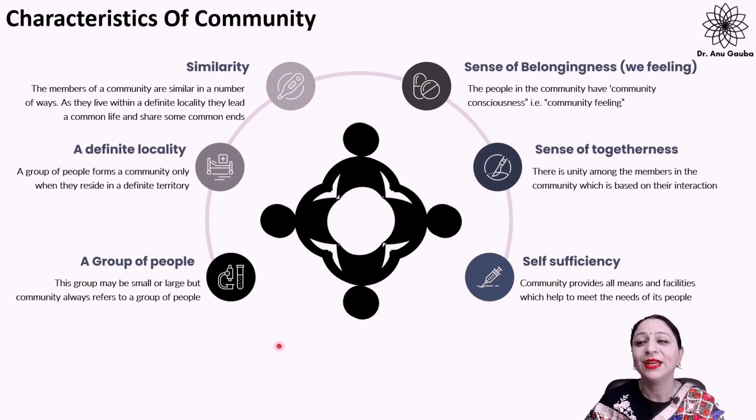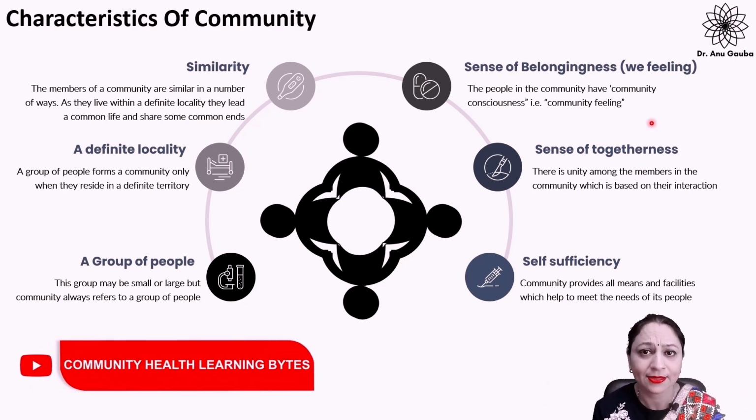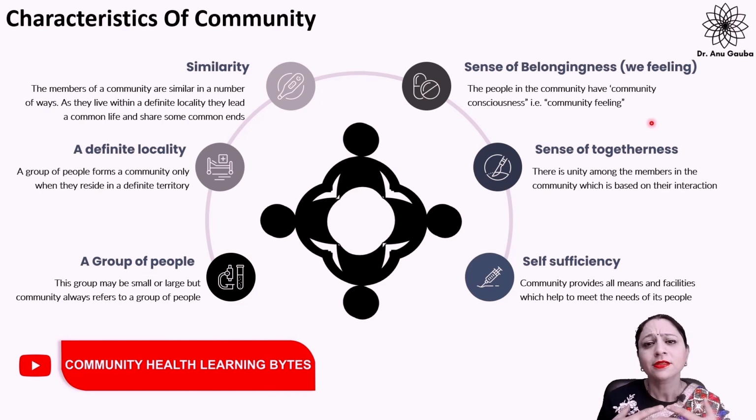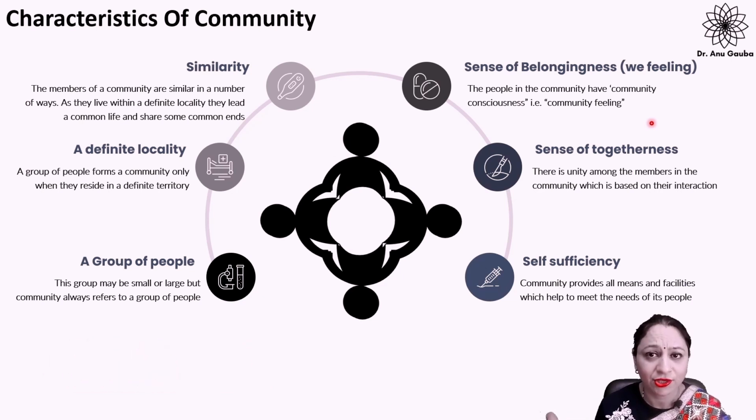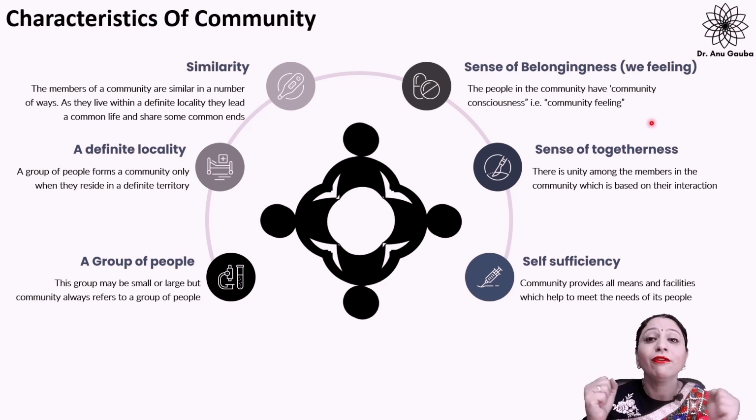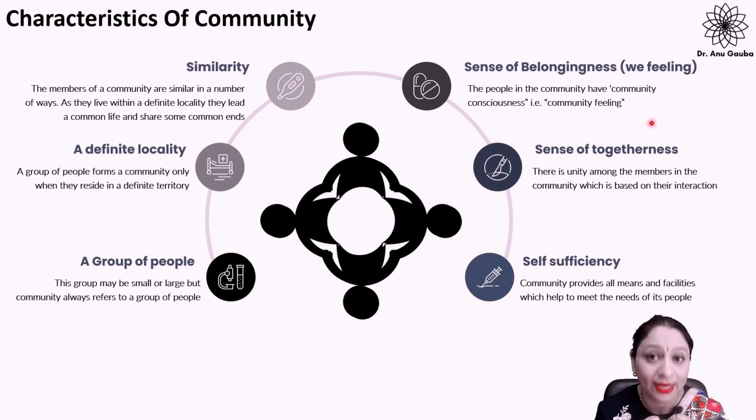Another characteristic of community is a sense of belongingness and a sense of togetherness. When a group of people live in a particular place, they interact with each other. They discuss a lot of things, and they share their sorrows and joys with each other. So they develop a feeling of togetherness, a we-feeling, and a feeling of belongingness. They unite with each other. You will find unity among the people living in that particular area. This is the main characteristic of community.